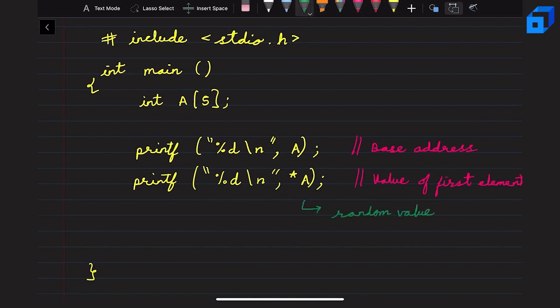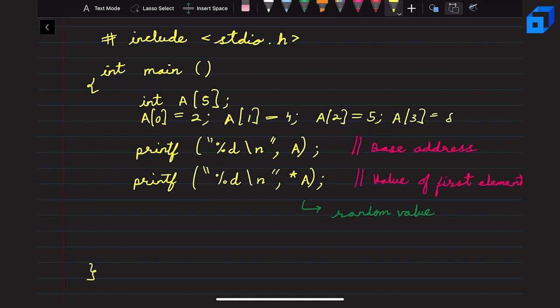So if we want to test it properly, let's also initialize the array. So array of 0, let's make it equal to 2. Array of 1, let's make it equal to 4. Array of 2, let's make it equal to 5. Array of 3, let's make it equal to 8. And array of 4, let's make it equal to 1.